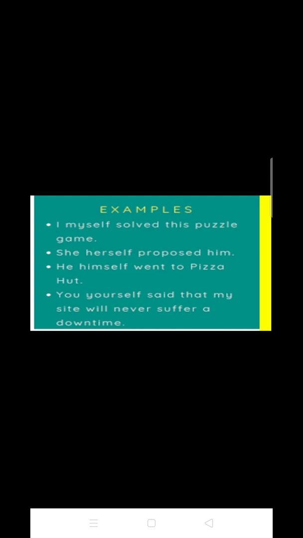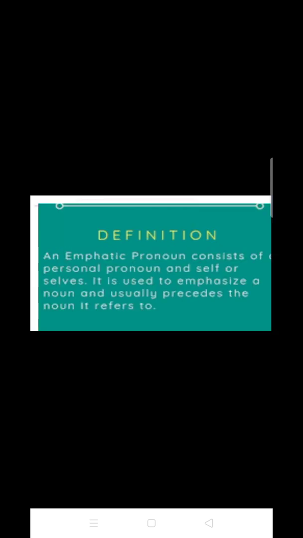Now students, let me tell you the definition of an emphatic pronoun. An emphatic pronoun consists of a personal pronoun and self or selves. It is used to emphasize a noun and usually precedes the noun it refers to.